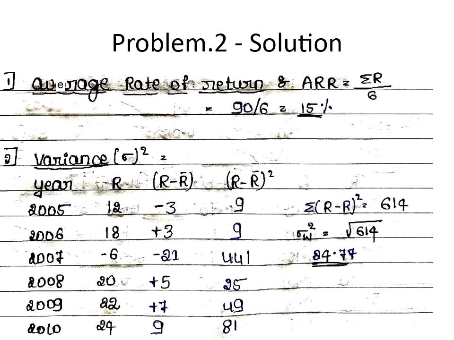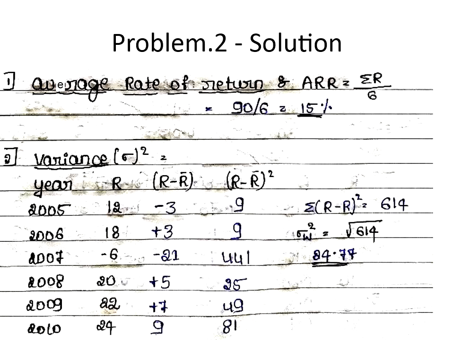So how do you calculate average rate of return? That is summation of R divided by how many years are there? From 2005 to 2010, it is 6 years, right? So summation of R is equal to 90, divided by 6, so I got 15%. Please understand, when I say summation of R, it is 12 plus 18 minus 6 plus 20 plus 22 plus 24 divided by n. N is the number of years. So how many years have they given in the problem? From 2005 to 2010, it is 6 years.